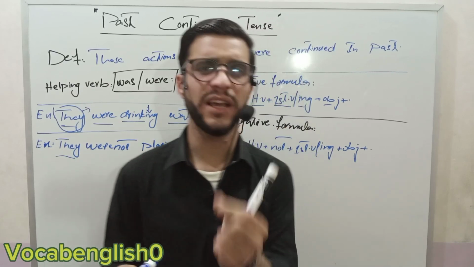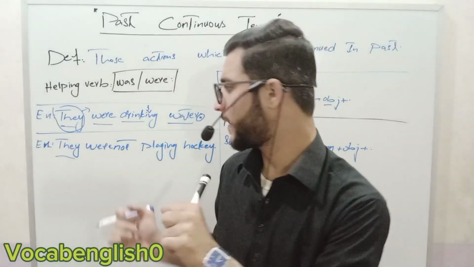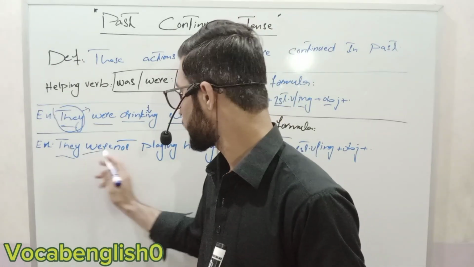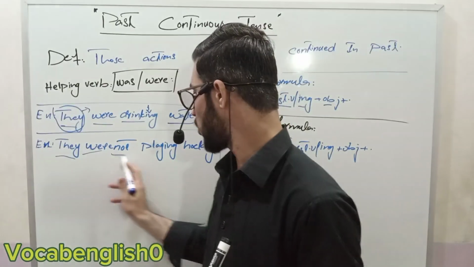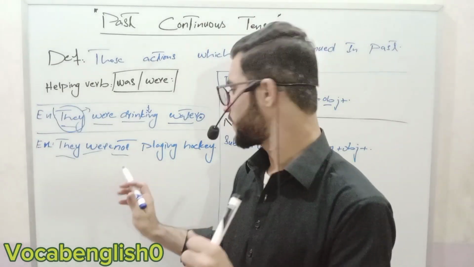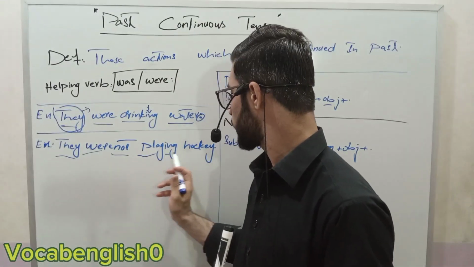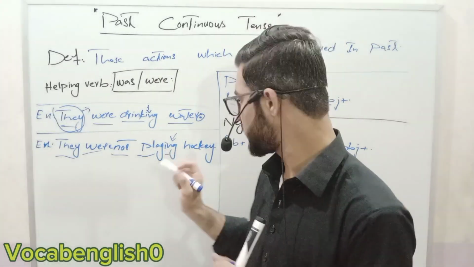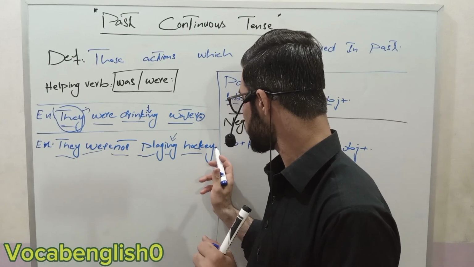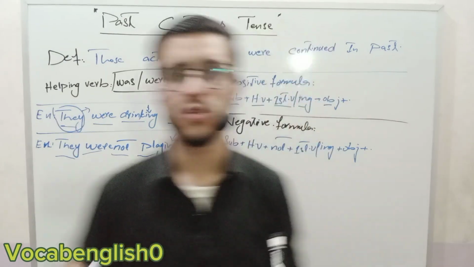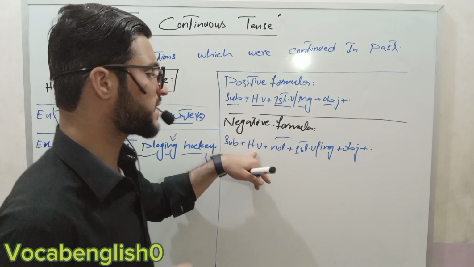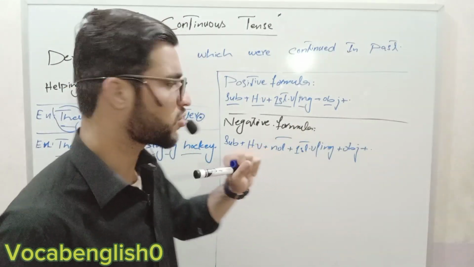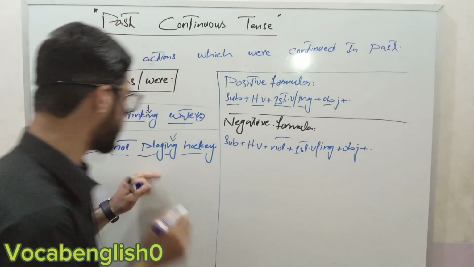वो हॉकी नहीं खेल रहे थे. Here subject is there. After that helping verb. Then not is there. After not, first form verb with ing is there. After that object is there and full stop. So this is the negative example. Subject plus helping verb plus not plus first form verb with ing plus object plus full stop. So this is the negative formula and the negative example.